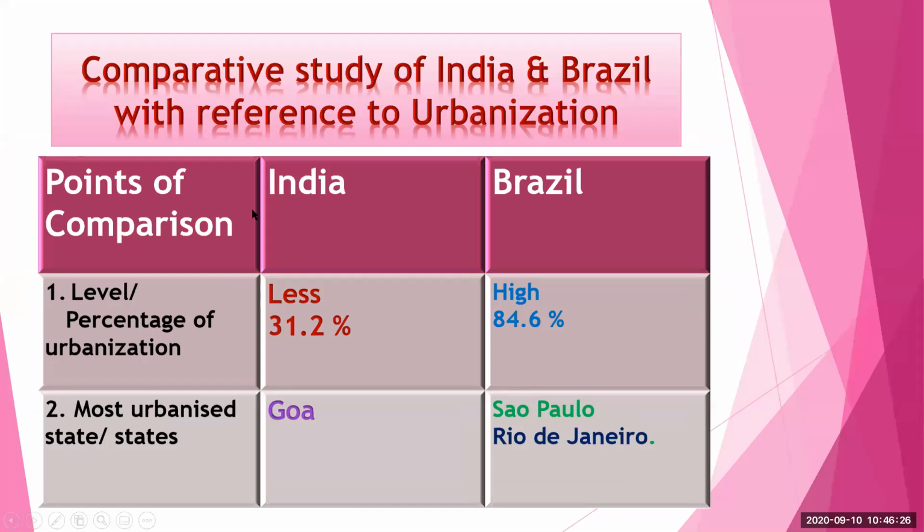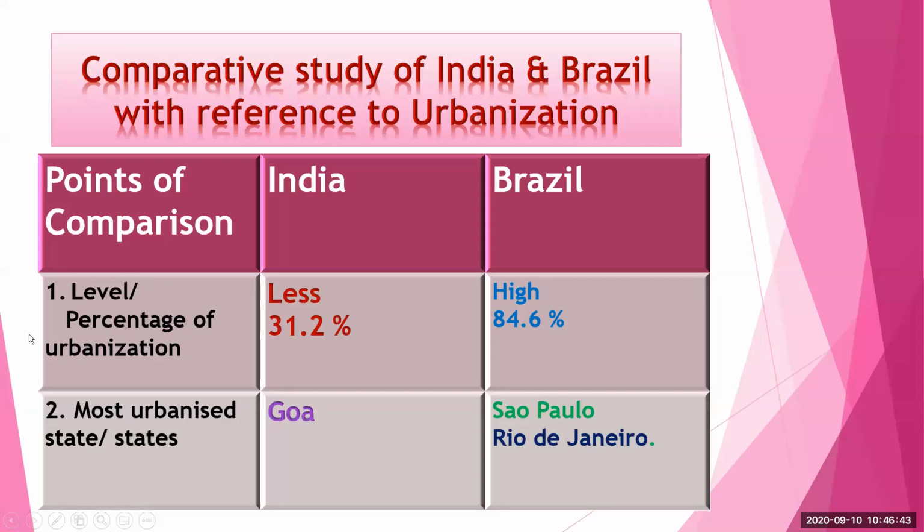Here, some comparison is given. Points of comparison, the level. Here in India, we can see the level of urbanization is very less. In Brazil, the level of urbanization is very high. In percentage, India has only 31.2% urbanization, and Brazil has 84.6% urbanization.